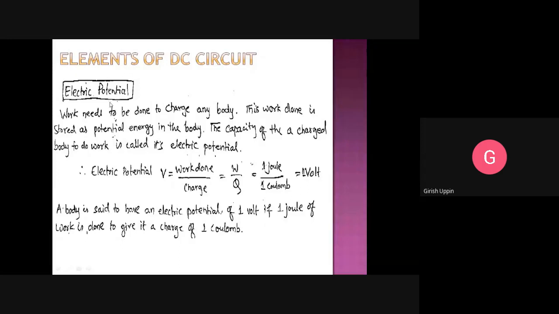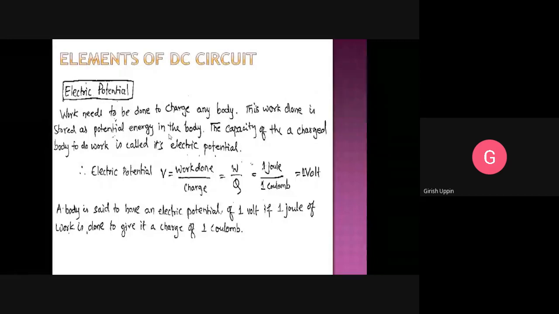So for electric potential, work needs to be done to charge any body. Similarly, you are filling the tank. For filling the tank, you have to do the work, isn't it? Similarly, in order to charge any body, we have to do the work. And whenever we do the work and we make the body get charged, that work done is stored as potential energy in that particular body. Now the tank, you have filled it, the tap is closed. Whatever work you have done is stored as potential energy and it can do work.